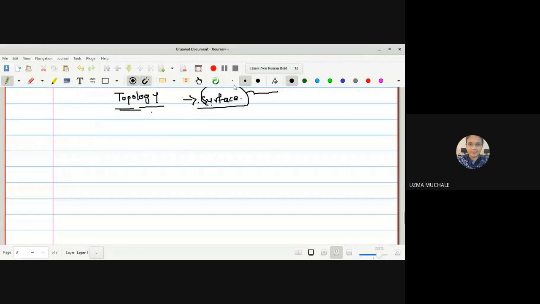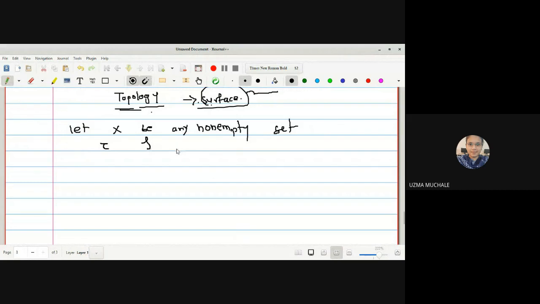Now let us start with the definition of a topology. For that, let X be any non-empty set. The family tau, the notation for tau is either like this or we can draw it like this.